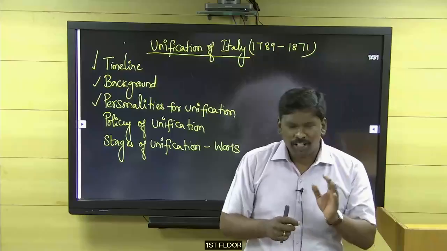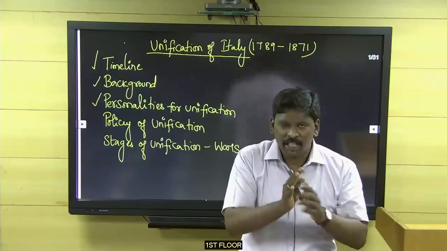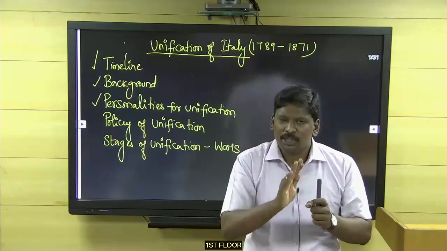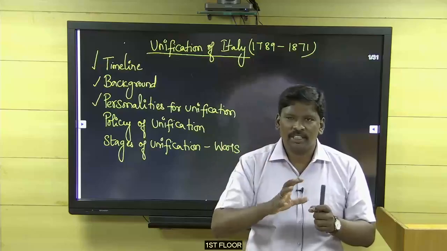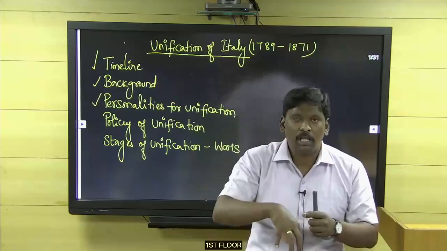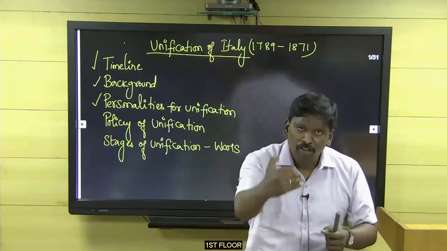But in the unification of Italy, we have few personalities, four personalities. We are going to discuss how they were responsible for the unification of Italy.